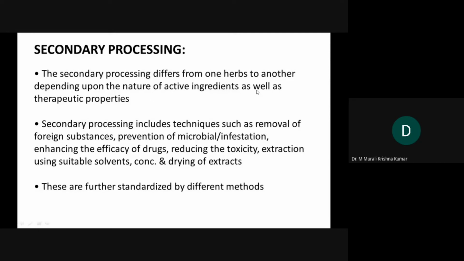So we have cleaning, blanching, and then parboiling. Then we have drying. In drying, we have natural drying or artificial, machine-used drying. These are the processes that are used for preliminary processing of the plant material.